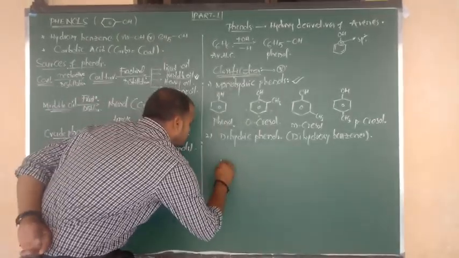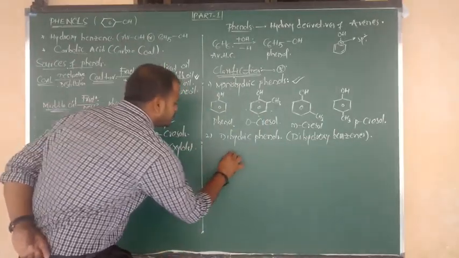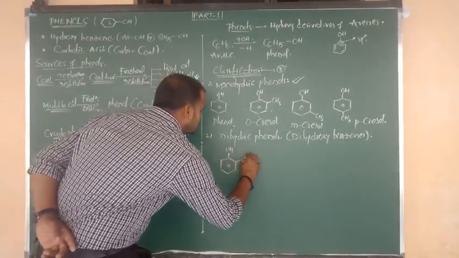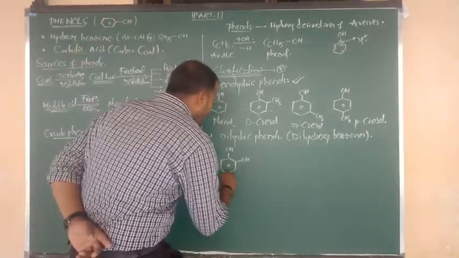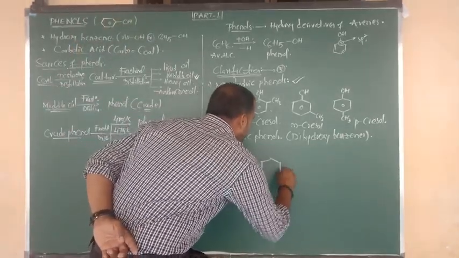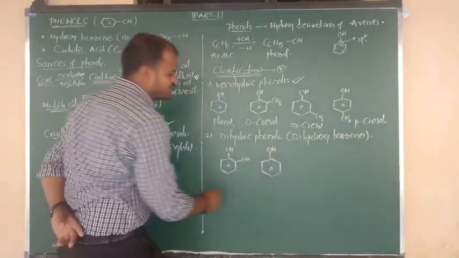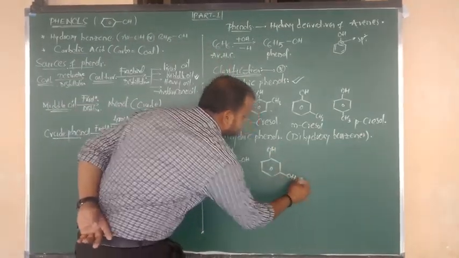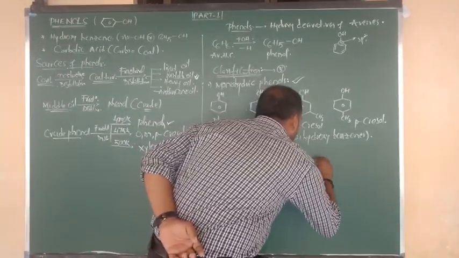Let us see the structures. Benzene bonded to OH, with OH at the ortho place, side by side. Next, let us go for another benzene ring, bonded to OH, with OH at the meta place. But there are three positions. Next, go for another example.